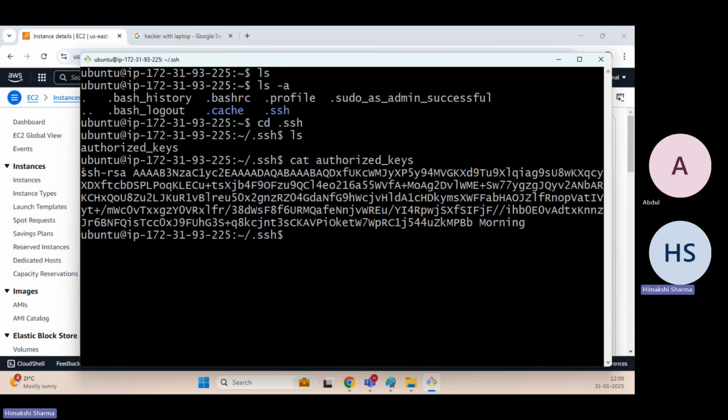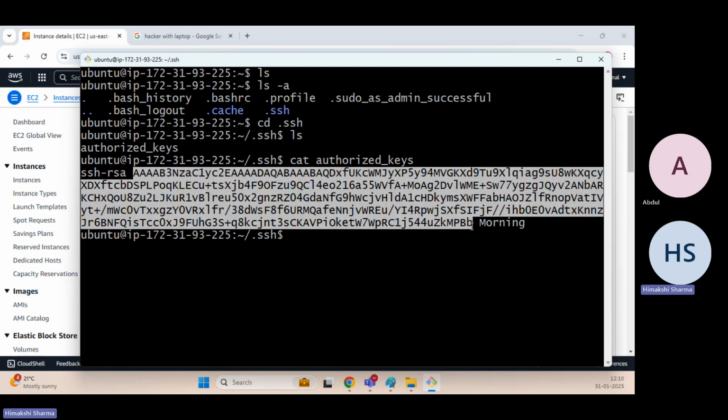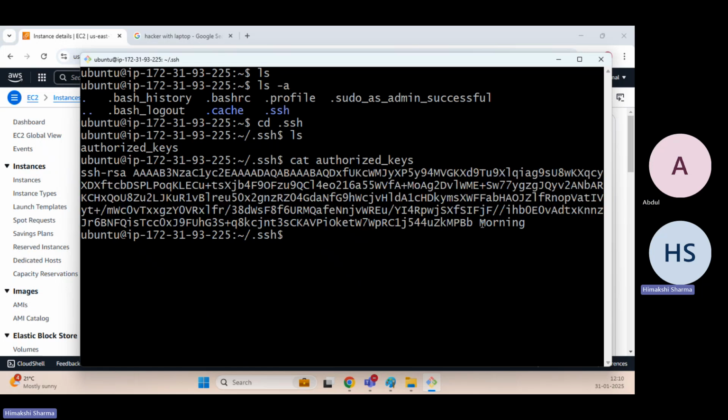See, it is showing ssh-rsa and this is the key pair. What is this? This is the key pair. Do you remember this morning? Yes, we made the key pair. This is the public key which you have.